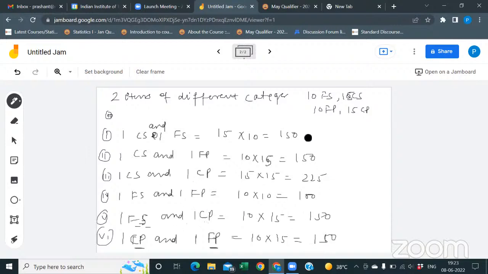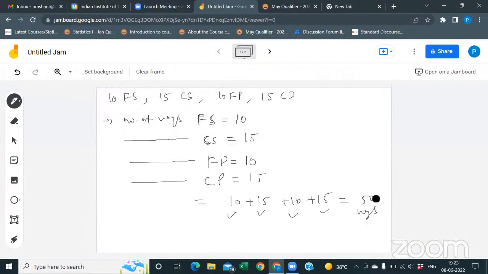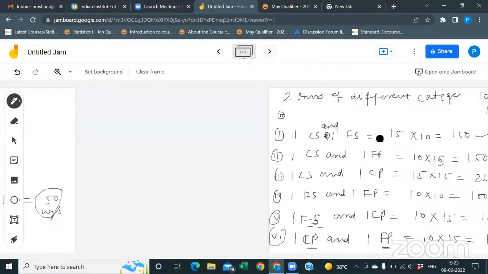So you have to add these: 150, 150, 225, 100, 150, 150. That gives 600, 700, and the total is 925, right? Yes, sir. These are for two items, and 50 is for the one item.